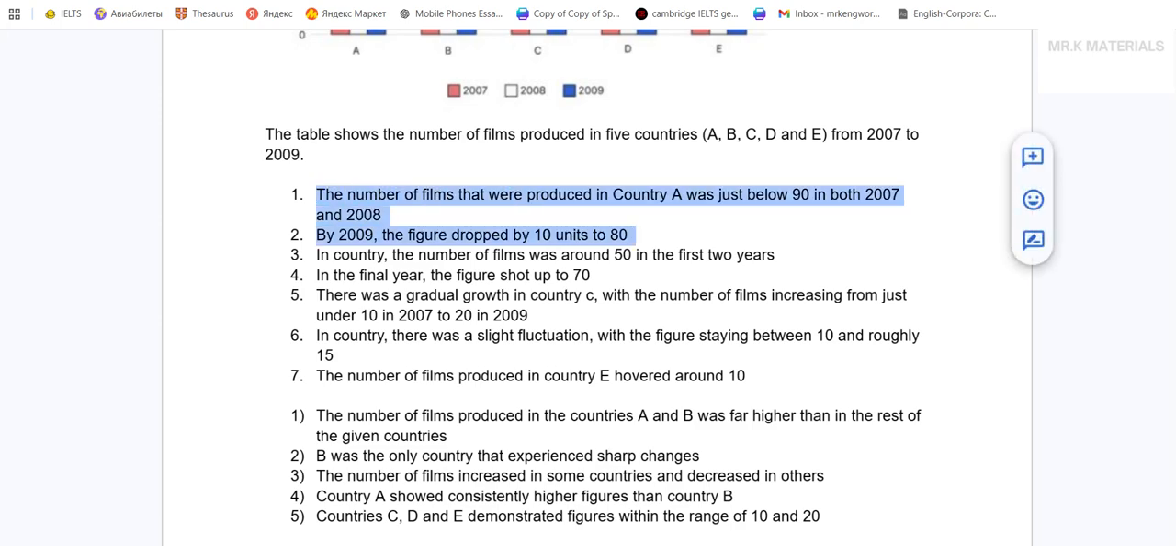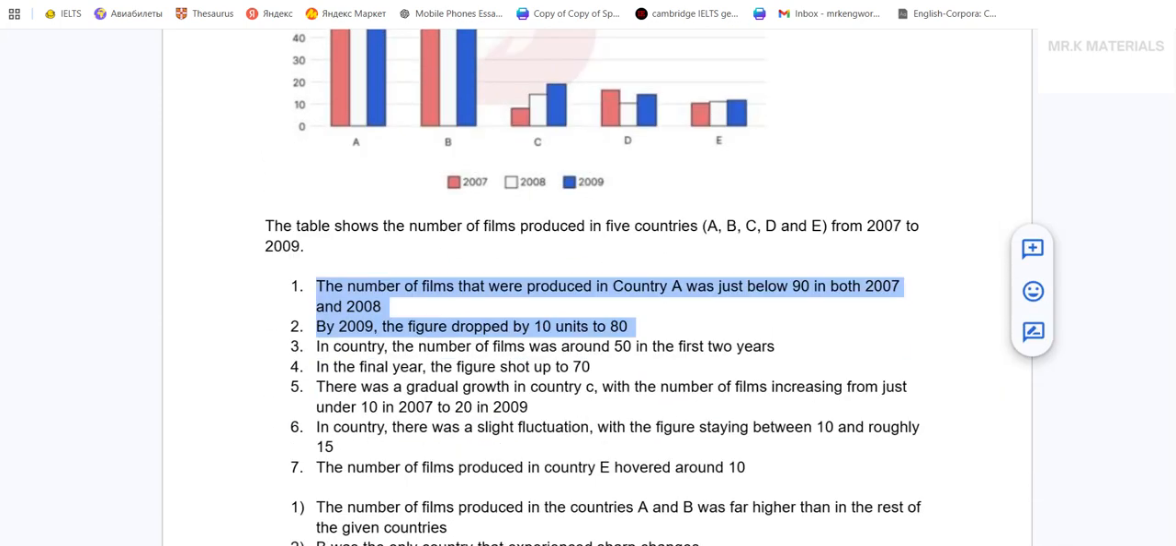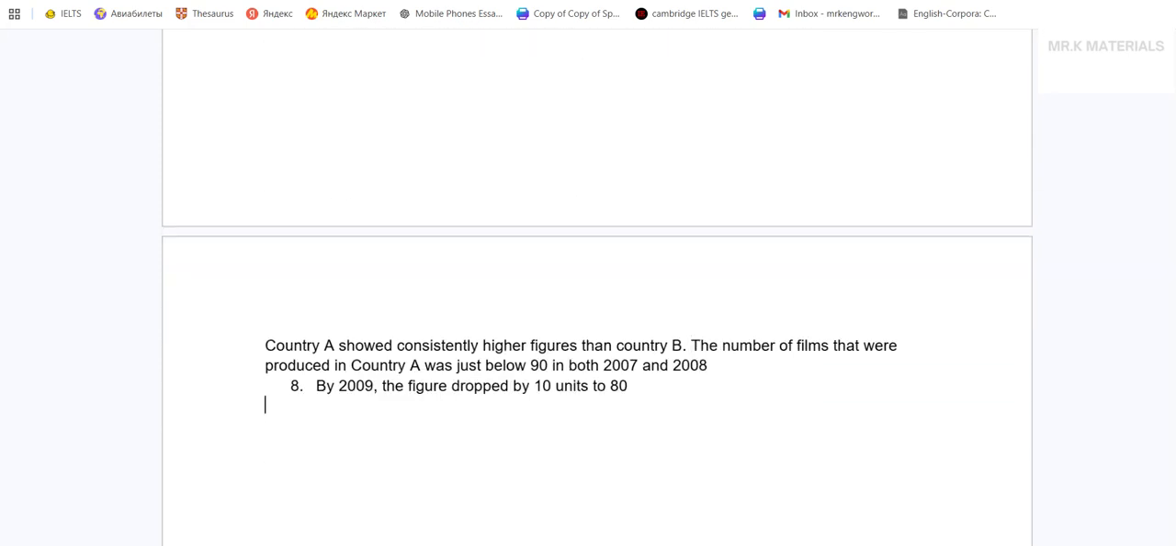They remain stable, both in the beginning. No, I don't want to talk about this. So let me put this here. The number of films that were produced in country A was just below 90 in both of these years. By 2009, the figure dropped by 10 units to 80.